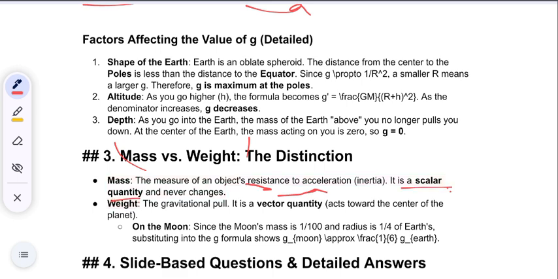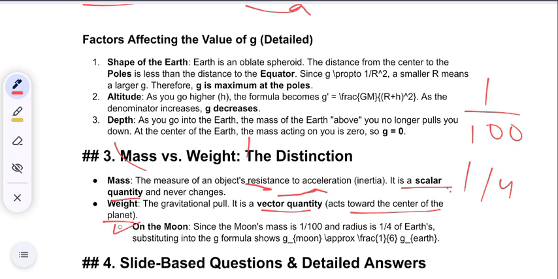Weight, the gravitational pull. Weight can be defined as the force exerted by gravity on an object. It is a vector quantity. Acceleration is also a vector quantity. It acts toward the center of the planet. On the moon, since the moon's mass is 1 by 100 and radius is 1 by 4 of Earth's, substituting into the gravity formula shows the moon's gravity. Again, this formula is not for you.